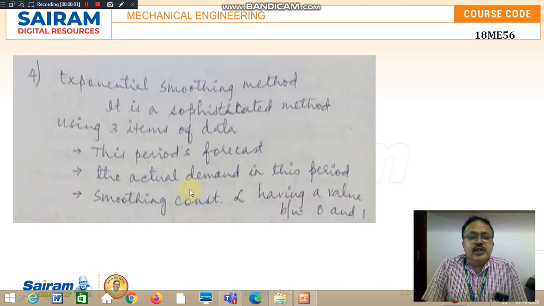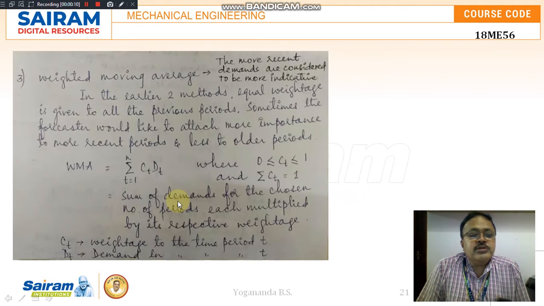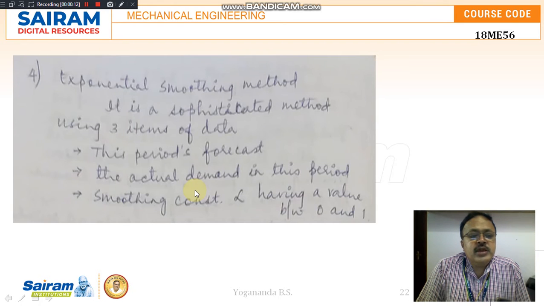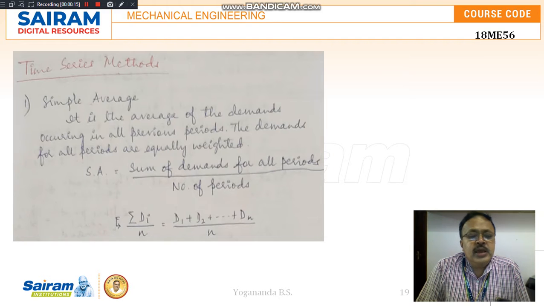Good afternoon, friends. We were discussing time series methods in the previous class. The various time series methods we have discussed are, first, simple average. That is considering the sum of the demands for all the previous periods, giving equal weightage.